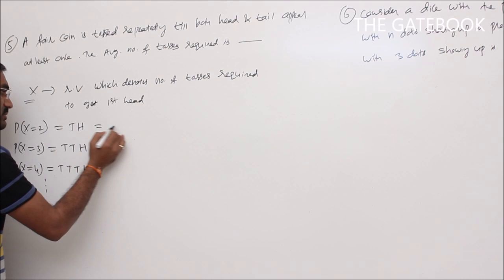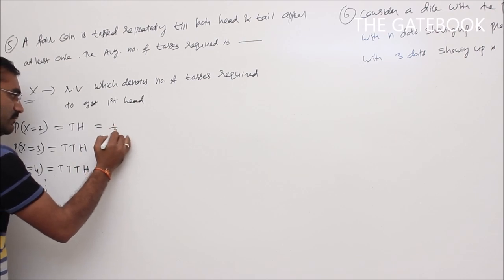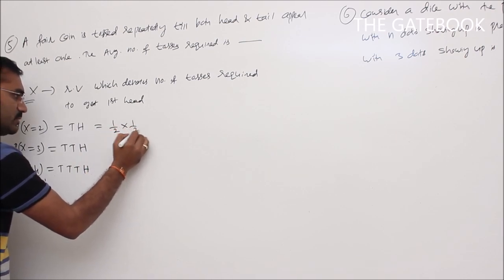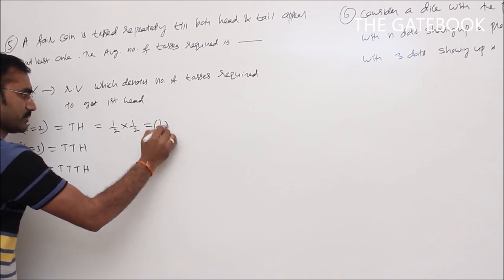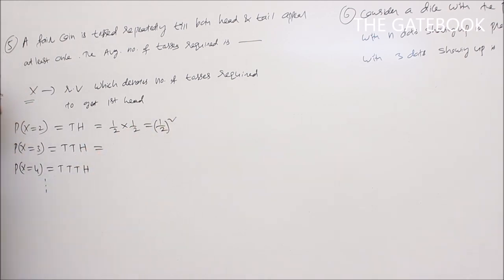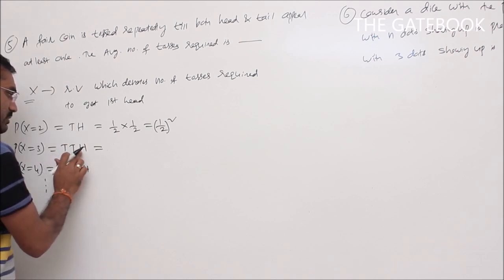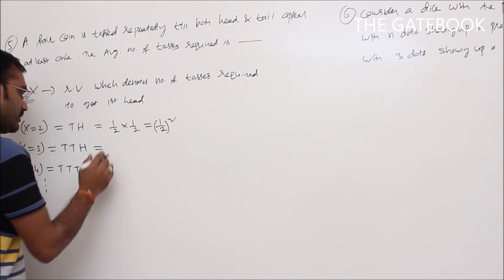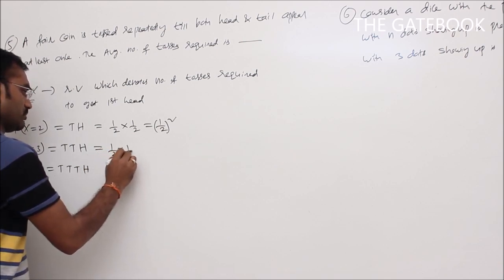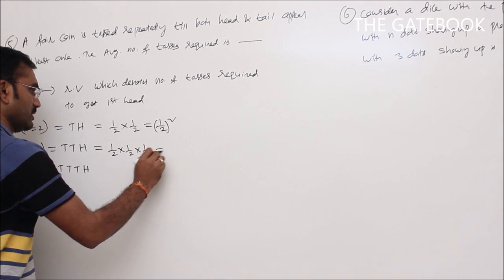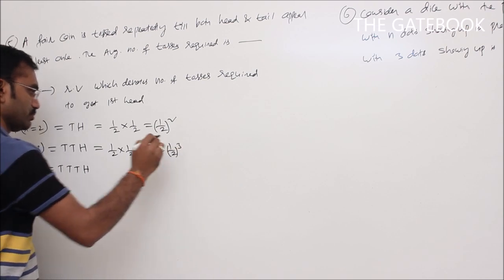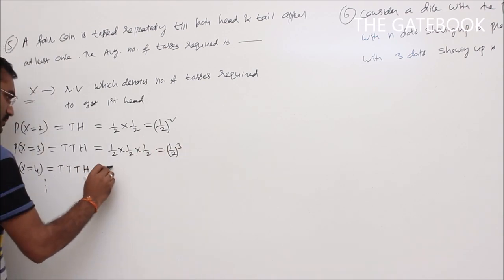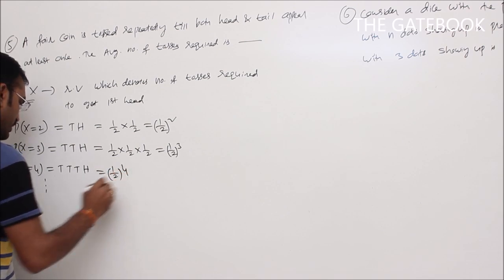So TH means probability of getting tail 1 by 2, probability of getting head also 1 by 2. Again write 1 by 2 whole square. TTH, probability of getting tail, tail, head. Probability of getting head or tail both have equal probability 1 by 2. So 1 by 2 into 1 by 2 into 1 by 2 we will get 1 by 2 whole cube. Here also we will get 1 by 2 whole power 4 and so on.